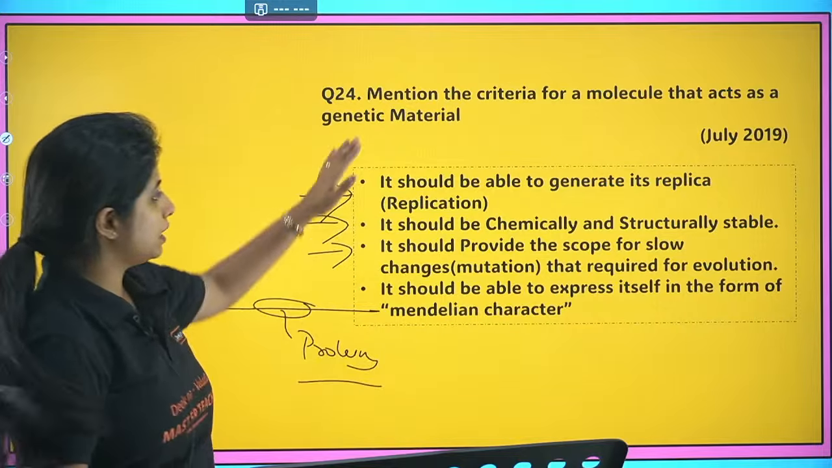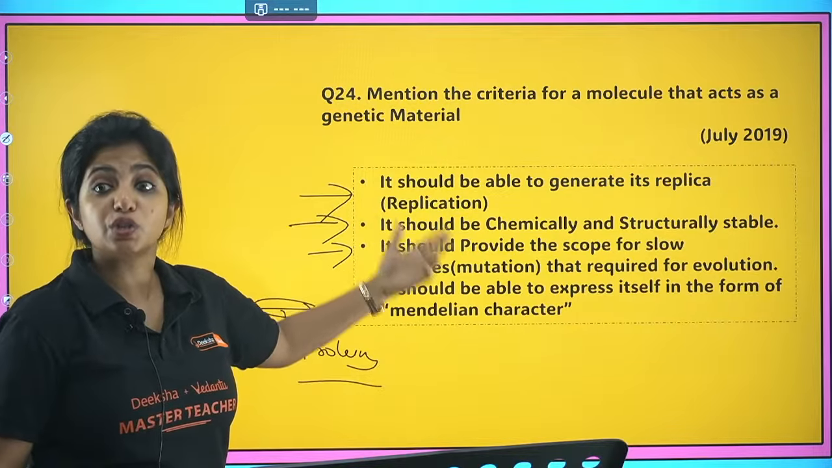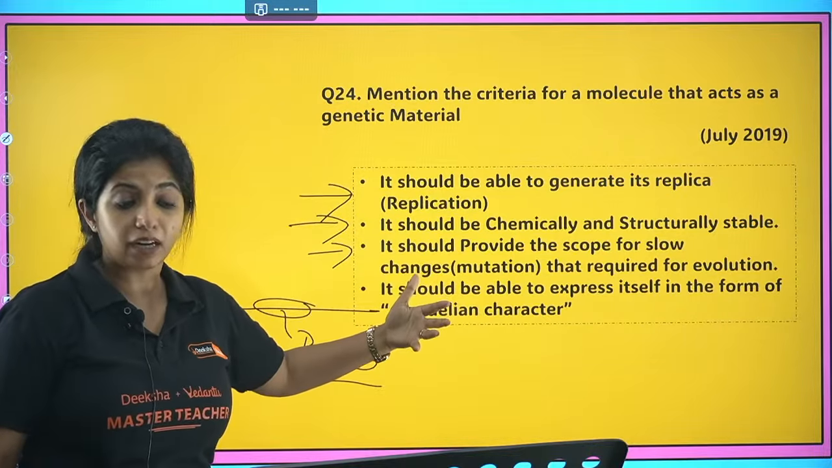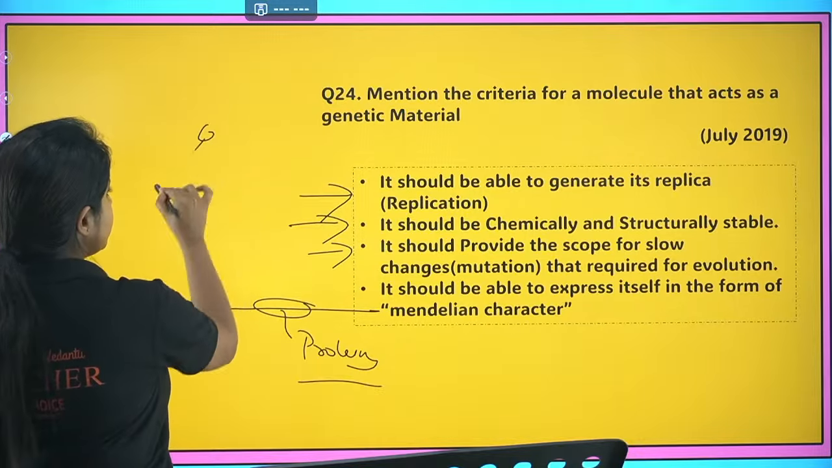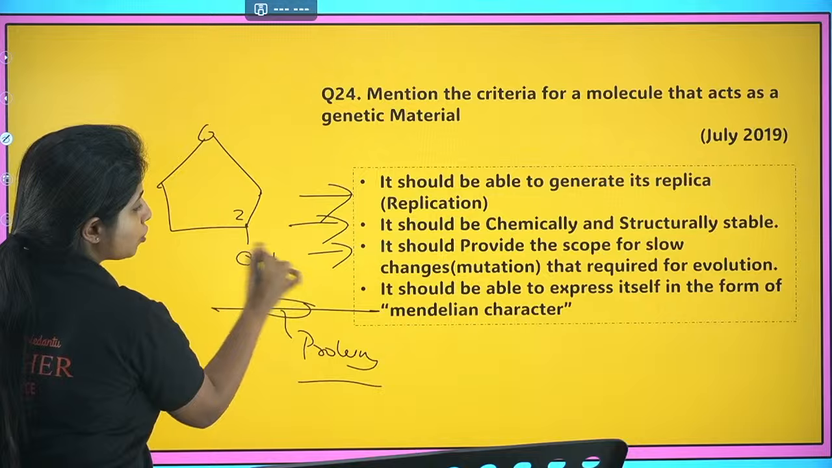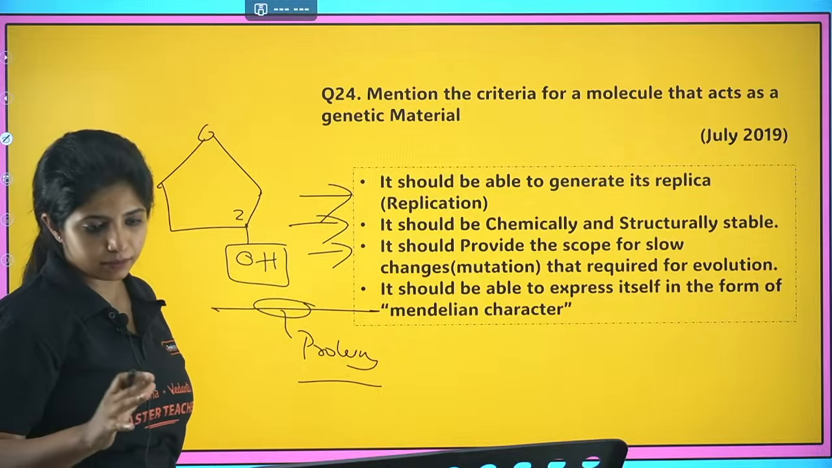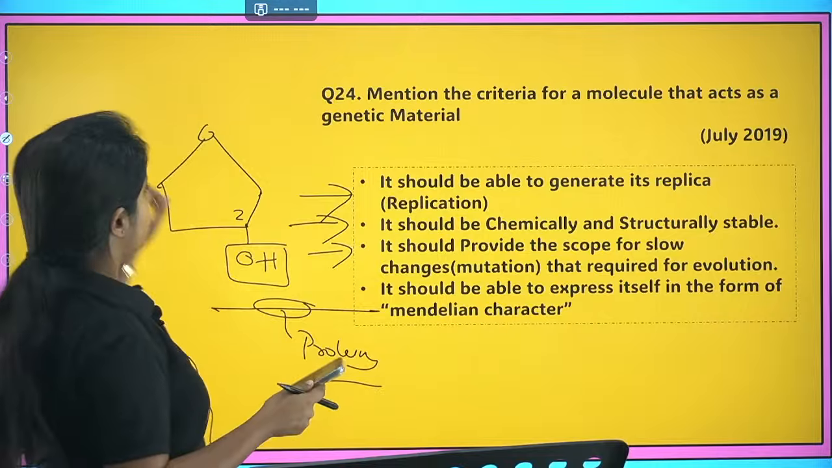Okay. So these are the things that you need to write, and this is the reason why RNA is not a good genetic material. Why? Because RNA is not chemically stable. In the case of RNA, on the second carbon it has an OH group which makes it highly unstable. I hope that is also clear.